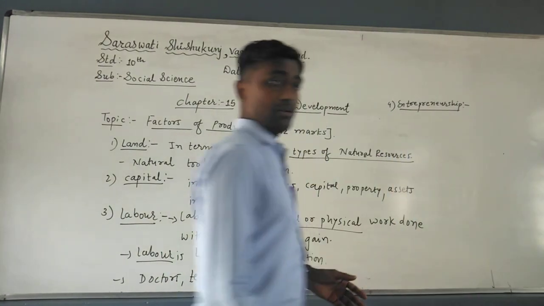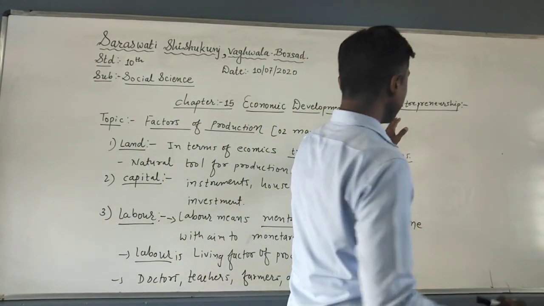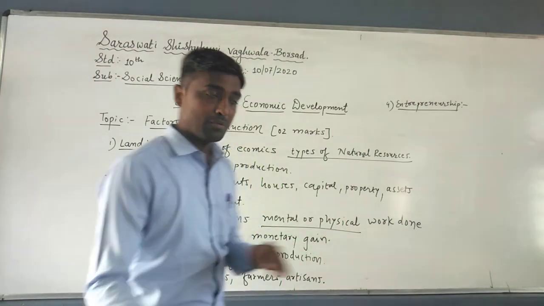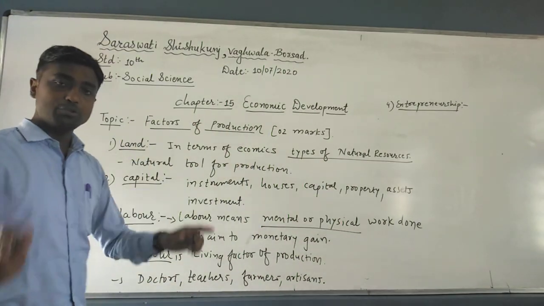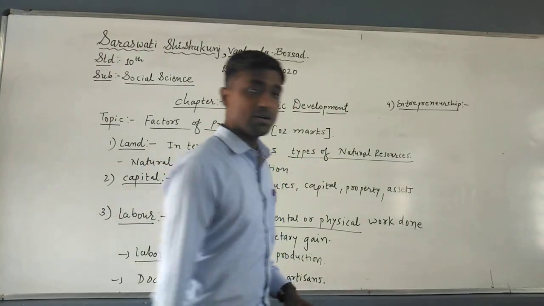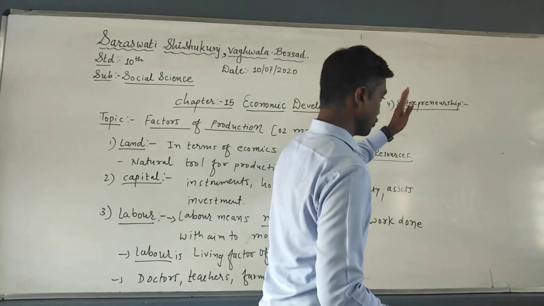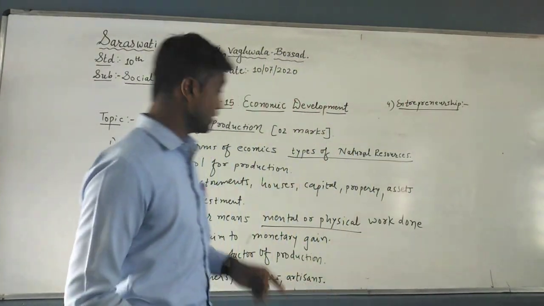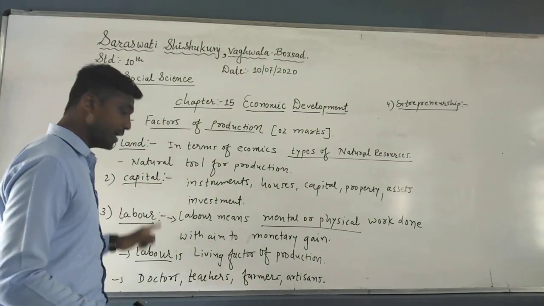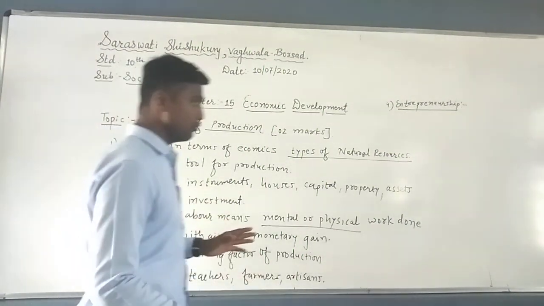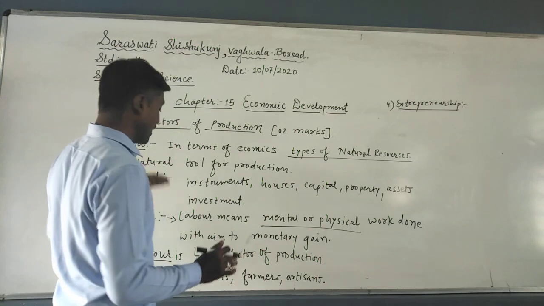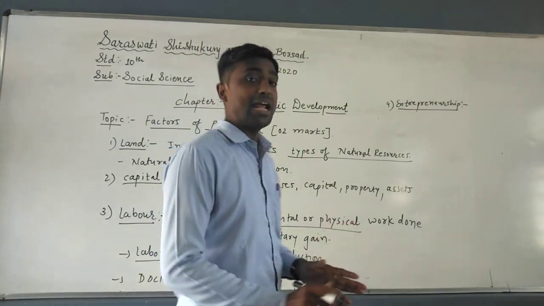Now, very simple. You just see what entrepreneurship is. If you remember these three things, then you are able to write this fourth one. The person who efficiently combines the three factors of production. Which three factors? Land, capital and labor. So the person who efficiently combines these three factors of production is called entrepreneurship.